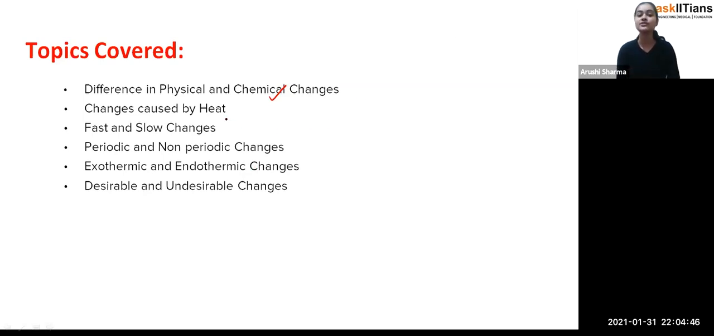Then it's about changes caused by heat, that are changes which occur due to the presence of heat, where there could be either absorption or emission as well. So that's the change of heat. Now it's about fast and slow changes, periodic and non-periodic changes, exothermic and endothermic changes, desirable and undesirable changes.